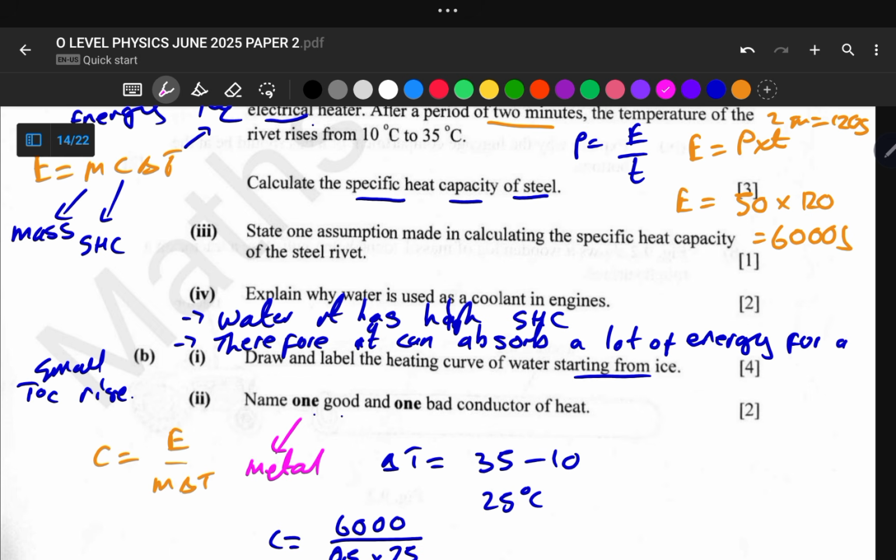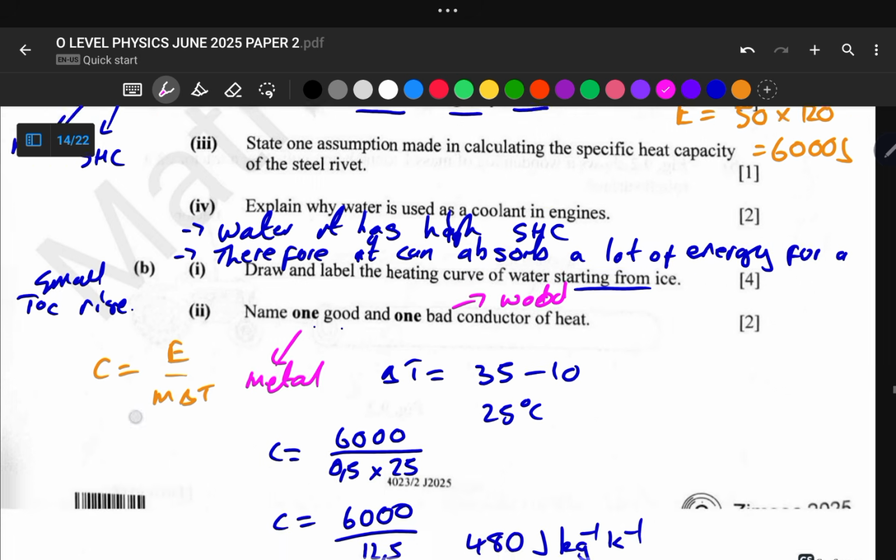So that makes metal a good conductor. And for a bad conductor, we have wood. In wood, electrons are localized within their bonds, so there are no delocalized electrons. So this is one example of a good conductor, and wood is one example of a bad conductor.